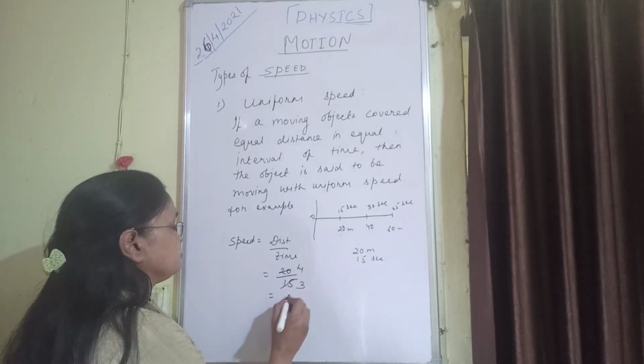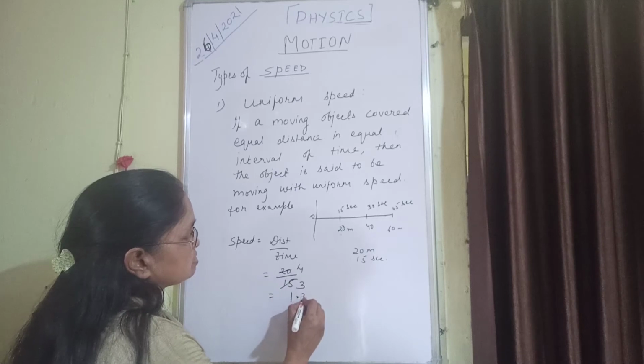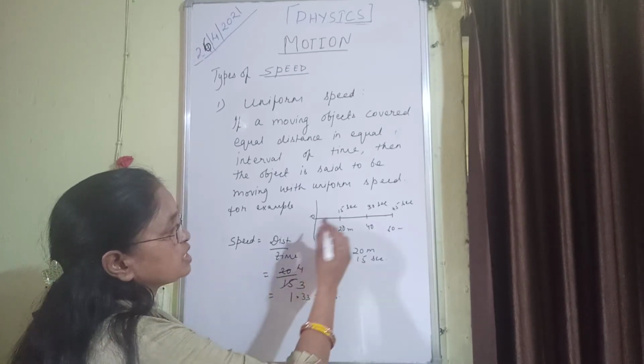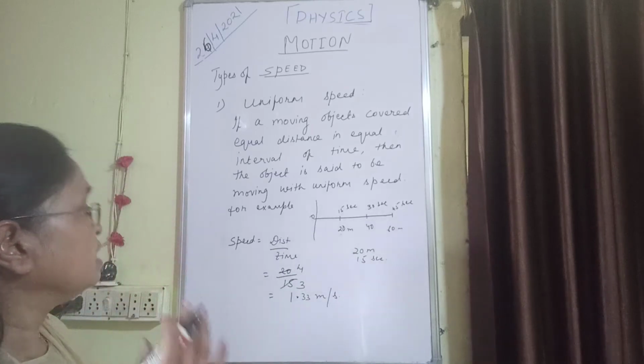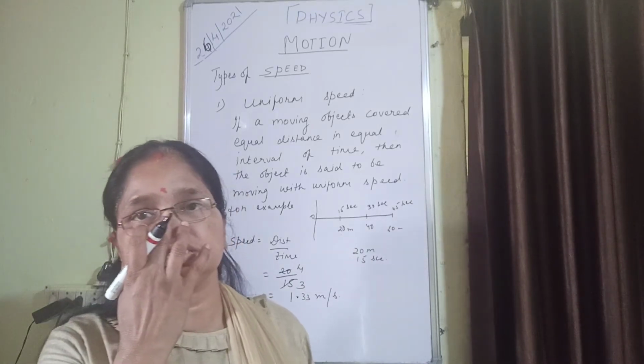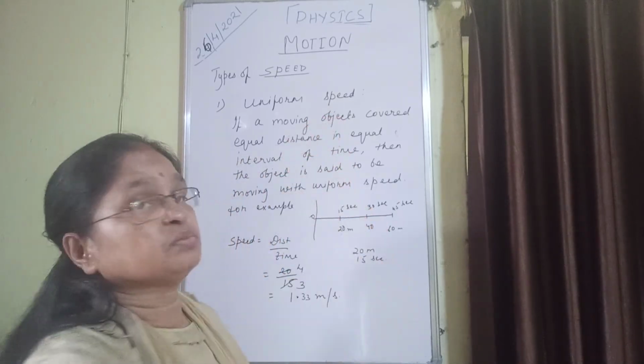So how much? 1.33 meter per second. So the body is moving with a uniform speed of 1.33 meter per second. Like this we are getting uniform speed.